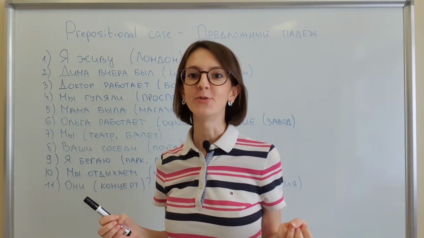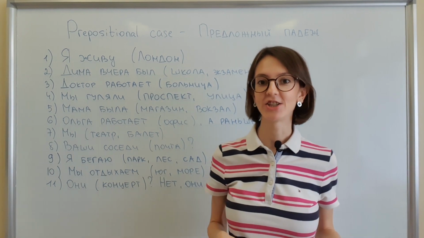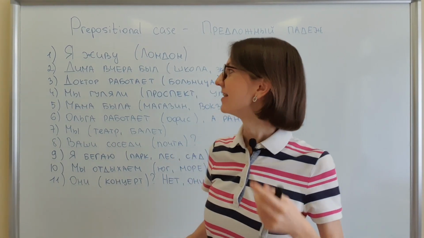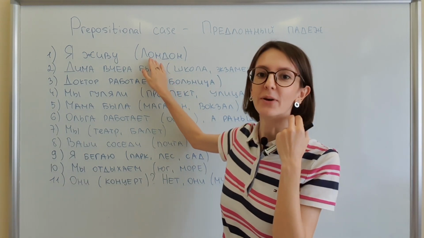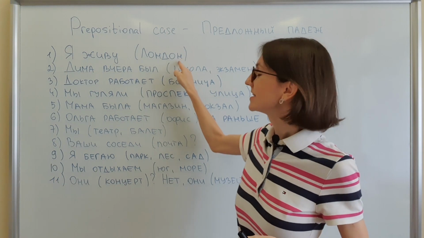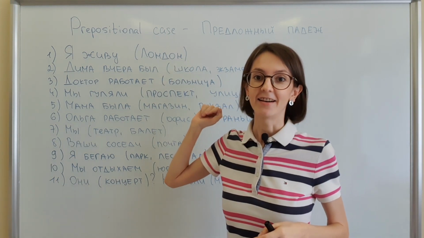I thought that filling in the gaps with prepositions v or na would be a little bit easy. That's why we need to open the brackets, choose the preposition, and decline the nouns.